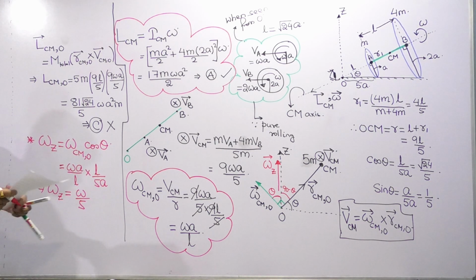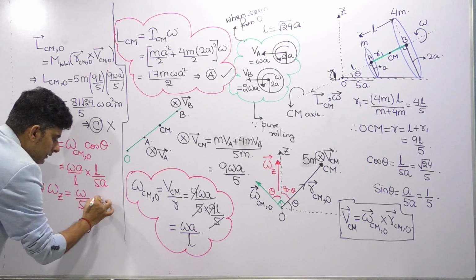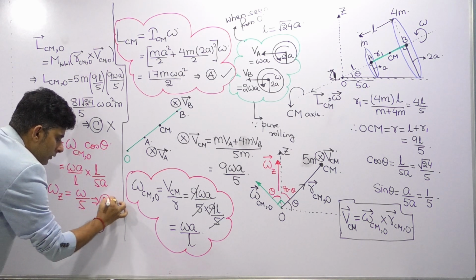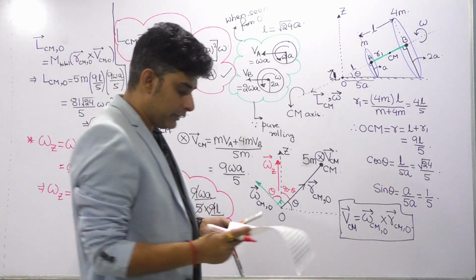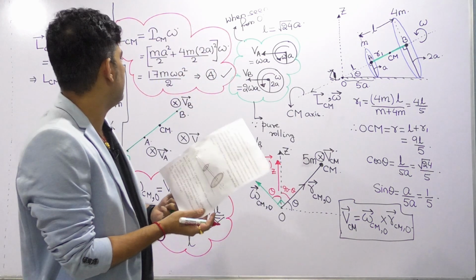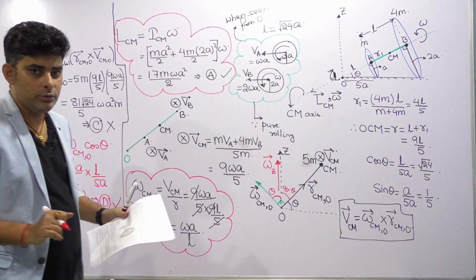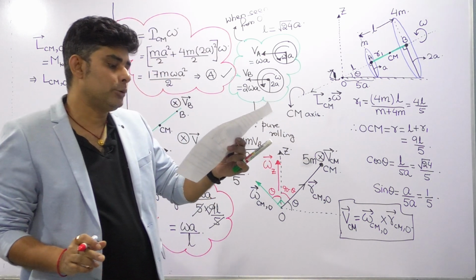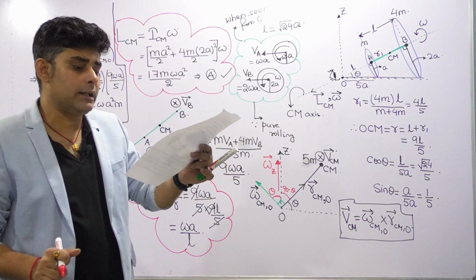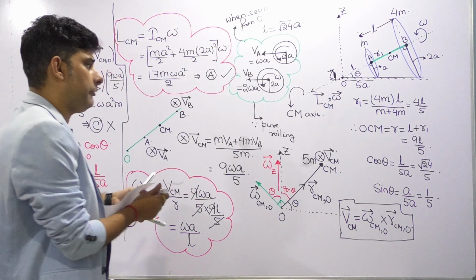Now if you see option D, they have given the same. That means till now we have concluded three things. Option A and option D are the correct ones, whereas option C is incorrect. So all these values we have found. Now remains part B. The magnitude of the z component of L vector is how much? 55 m a square omega. Is it correct or not? We have to check that.